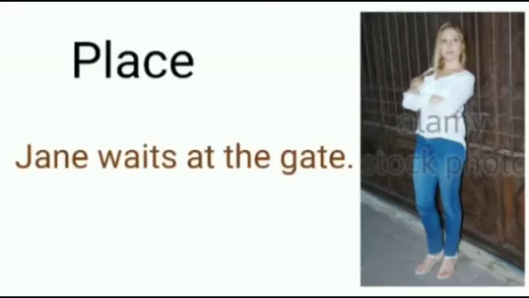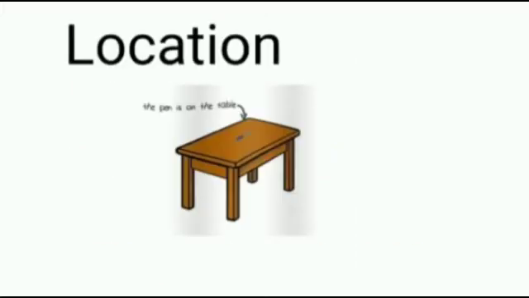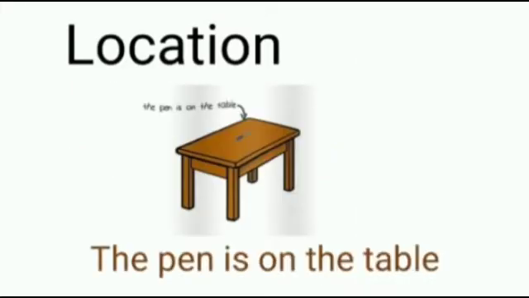Example for preposition of place. Jenny waits at the gate. Here, at is the preposition of place. Example for preposition of location. The pen is on the table. Here, on is the preposition of location.